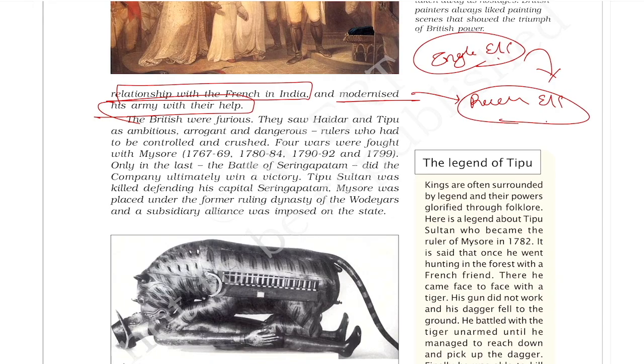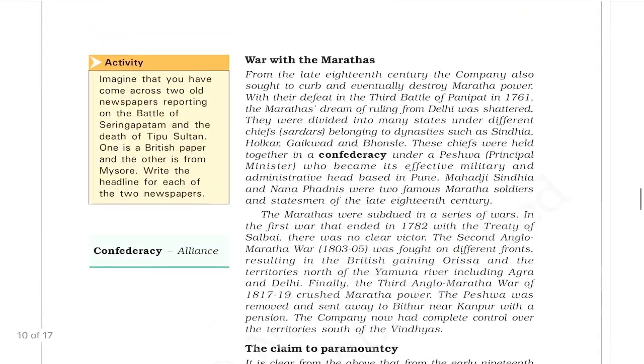So they had four wars with Mysore. Two when there was Hyder Ali and the last two with Tipu Sultan. Finally Tipu Sultan was killed in the fourth battle and Mysore was placed under the former ruling dynasty of Wodeyar. Before Hyder Ali and Tipu Sultan, Mysore was ruled by the Wodeyar dynasty. So most of the territory the British annexed and some part of the territory was placed under the Wodeyars. So this was about Mysore.